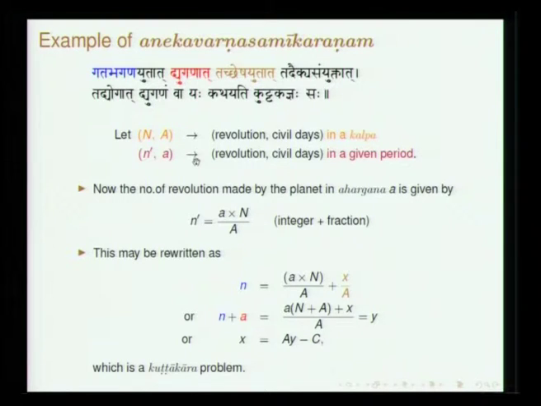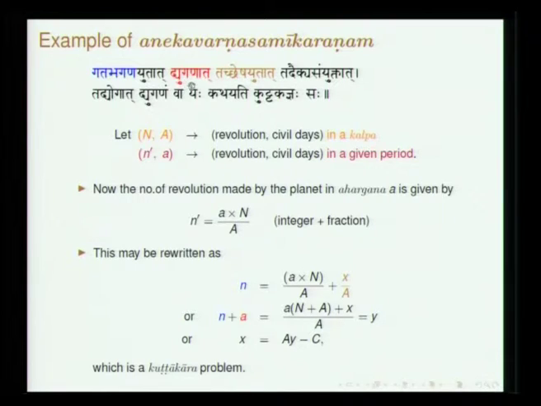Now I discussed this. Anekavarna, where you have two variables. We started with Ekavarna Samikarana, linear and quadratic. Now Anekavarna Samikarana. I will illustrate this with one example.